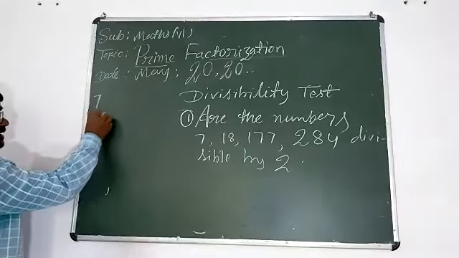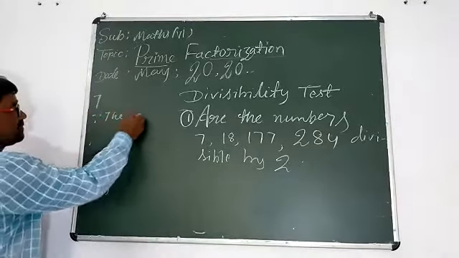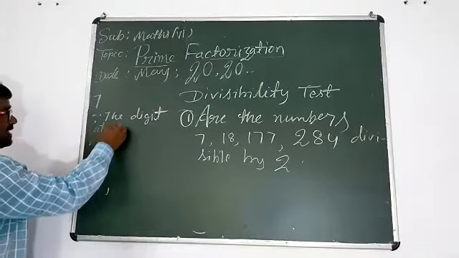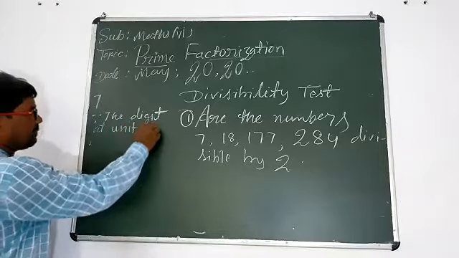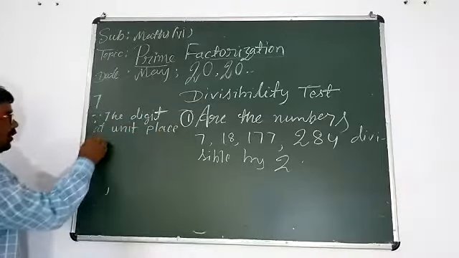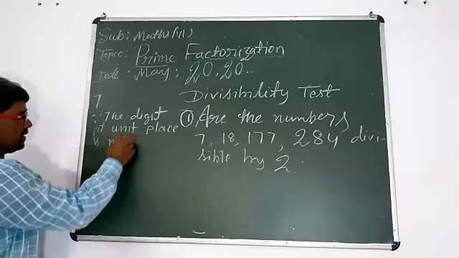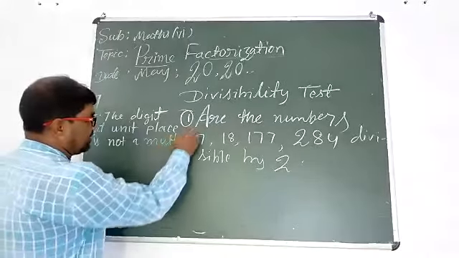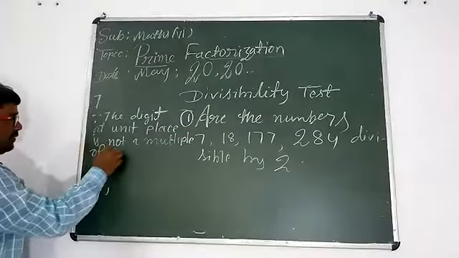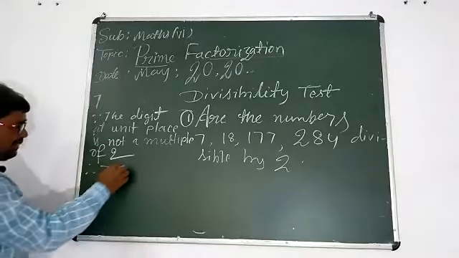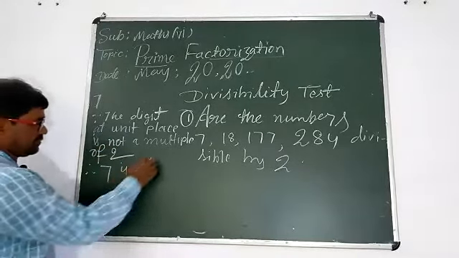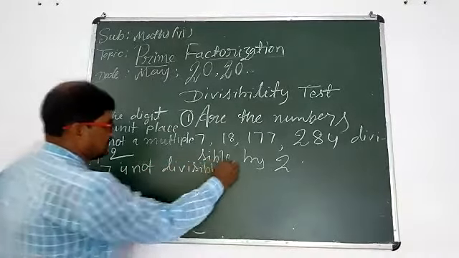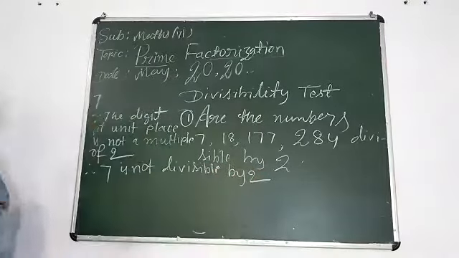You should write the answer: since the digit at unit place is not a multiple of 2, so 7 is not divisible by 2.